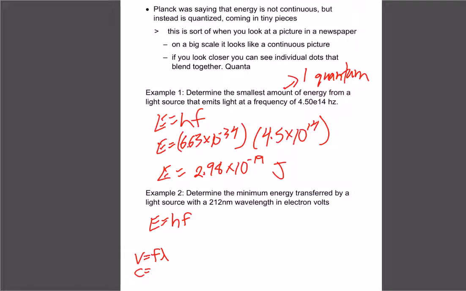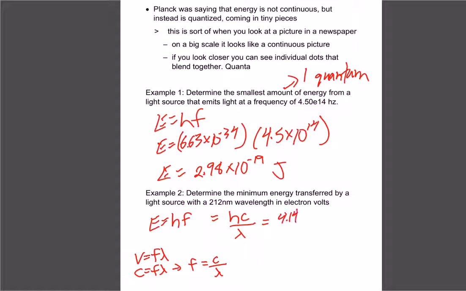And we know velocity is just the speed of light. So we can actually determine that frequency then is speed of light divided by wavelength. So that's how we're going to do this one. We're going to go hc over lambda instead. And because we have electron volts, let's use the other h.